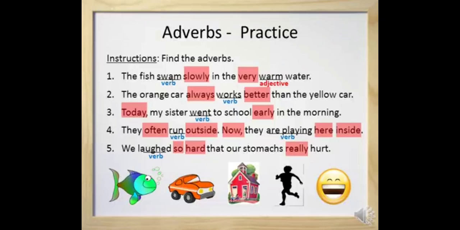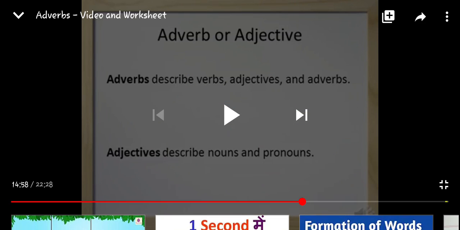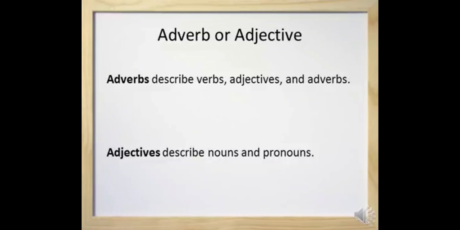Everything, the whole answer is in front of you. So it's very clear to practice this exercise. Those who have not understood the lesson yesterday, this exercise will make it very clear. So let's see. Now, adverb describes verbs, adjectives and adverbs. Adjective describes noun and pronoun. So this thing is very important. You should know it, children.